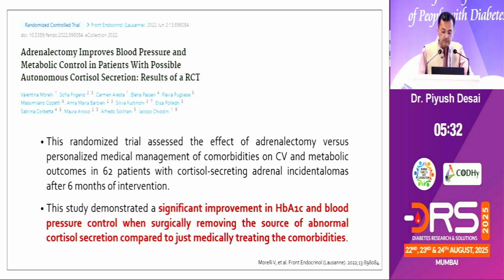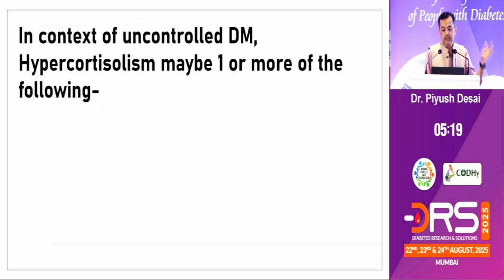So we now have data that hypercortisolism affects type 2 diabetes occurrence, especially in difficult-to-treat type 2 diabetic patients, and if we find the cause and treat the cause, it may be helpful. So in the context of uncontrolled diabetes and hypercortisolism, we have to think in three ways.